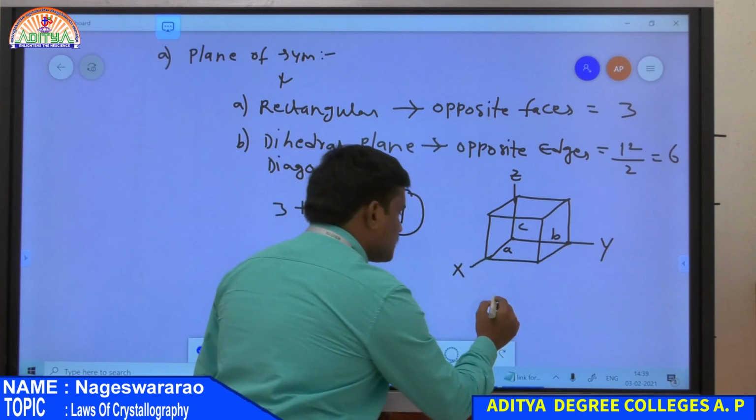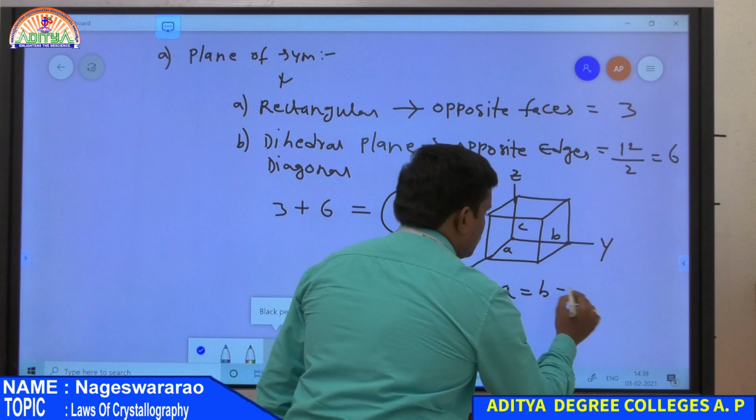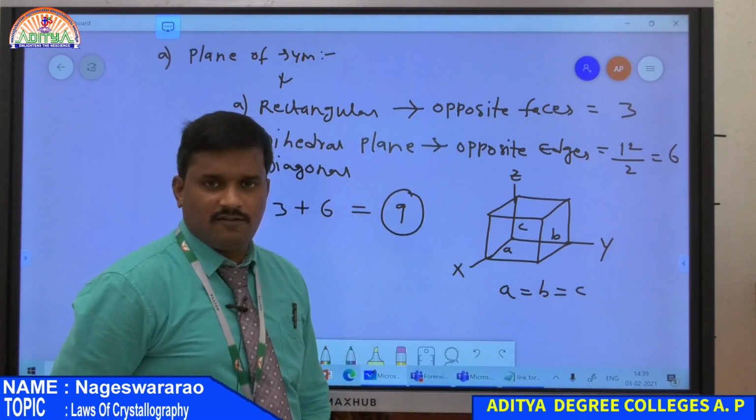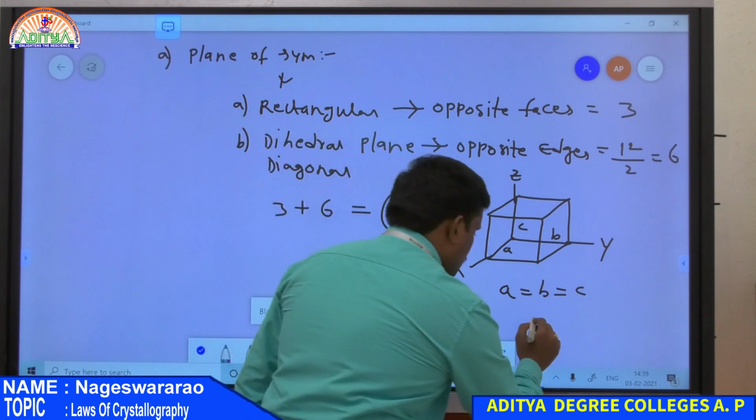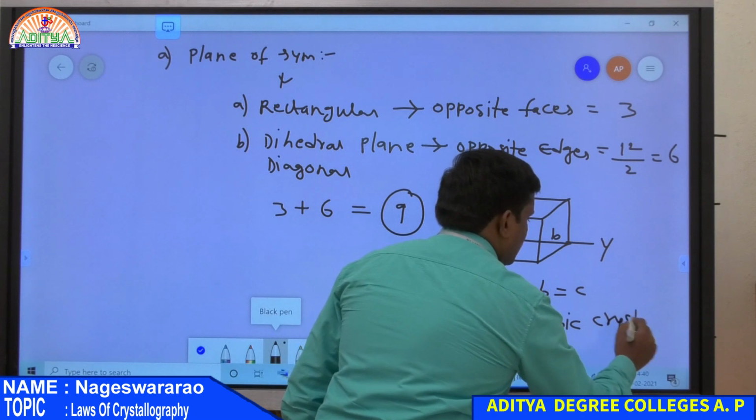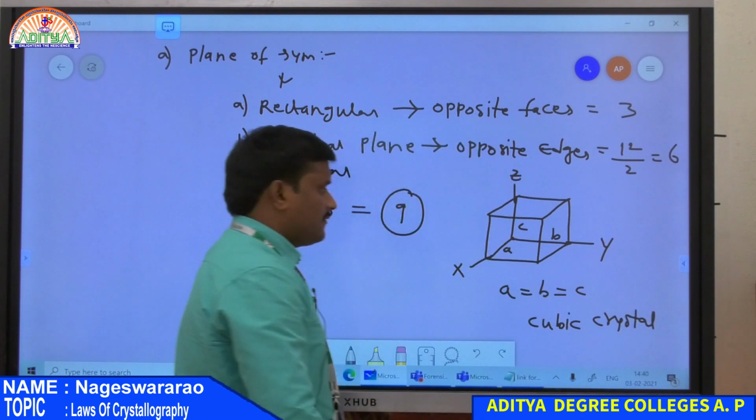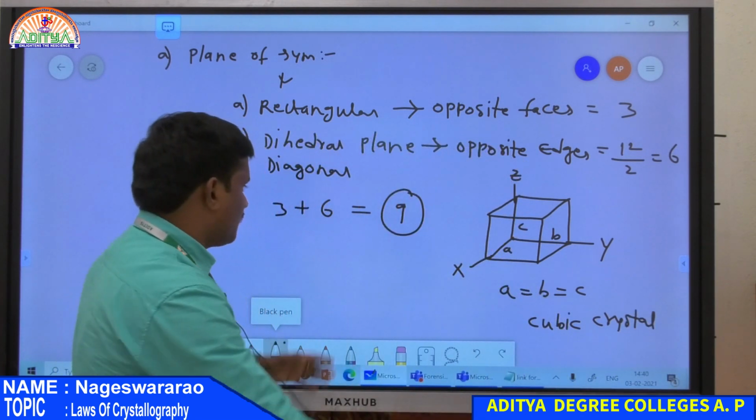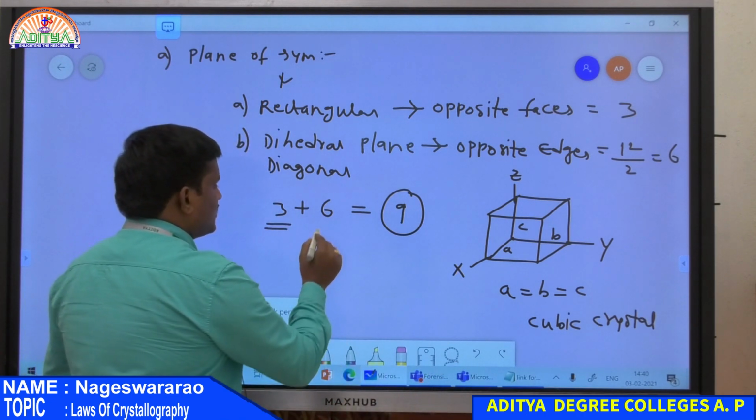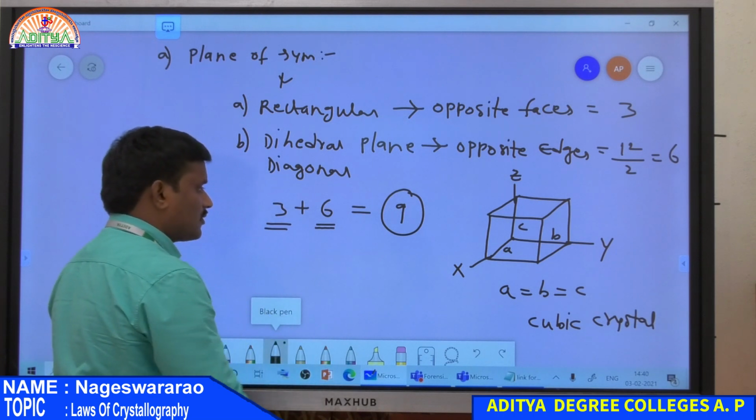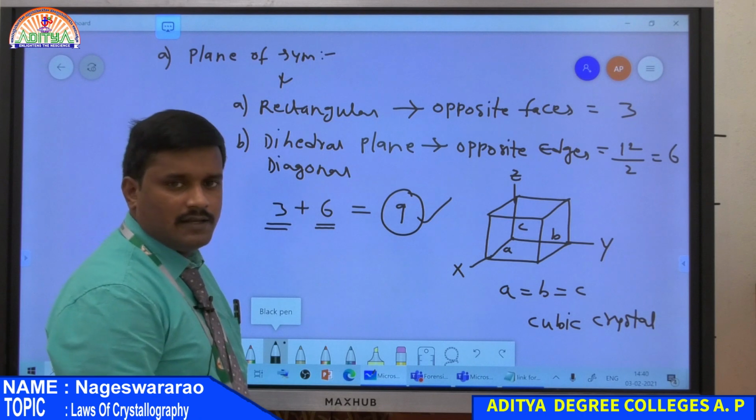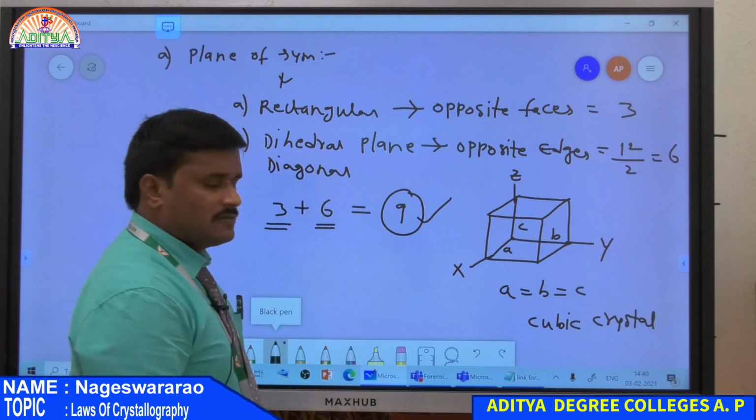If a is equal to b is equal to c, that means all the lengths of the faces along the x, y, z axes are equal, then this is nothing but a cubic crystal, in which all the lengths of the faces are equal. Therefore a cubic crystal has 3 rectangular planes and 6 dihedral planes, so the total number of planes present in a cubic crystal is always equal to 9. So this is all about plane of symmetry.